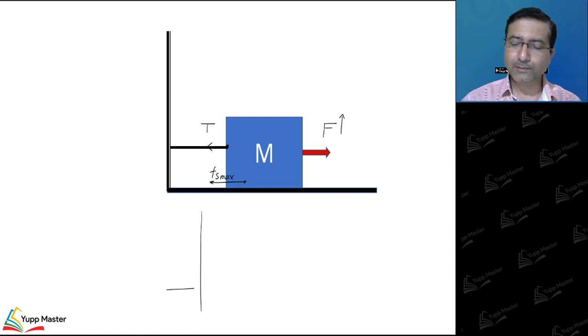So what happens is that initially tension will remain 0 as long as the static friction force is less than its limiting value.